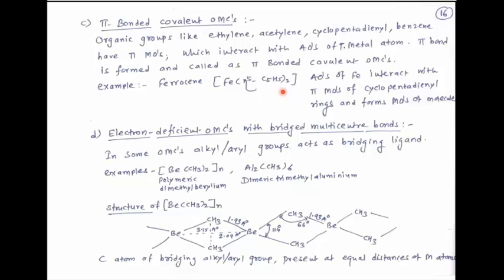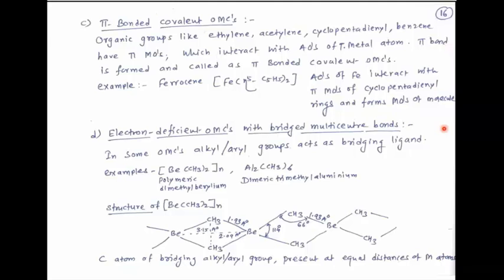Then see electron deficient organometallic compounds with bridged multi-center bonds. Multi-center means more than 2 centers are present in the compound, as well as a bridge. So in some organometallic compounds, alkyl or aryl groups act as bridging ligands. Example, polymeric dimethyl beryllium. Second example, dimeric trimethyl aluminum. This is the dimeric structure.